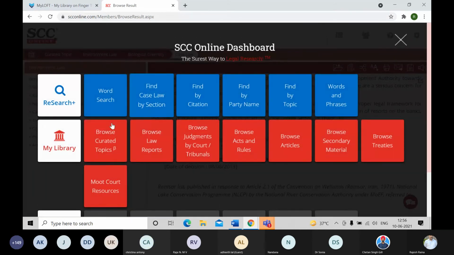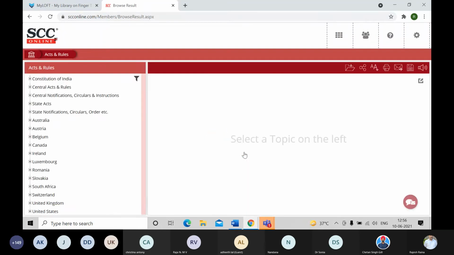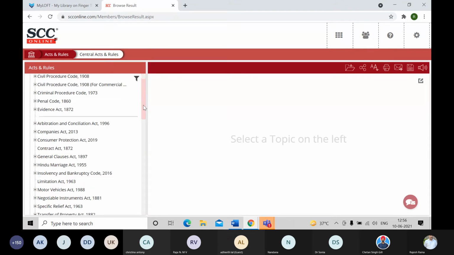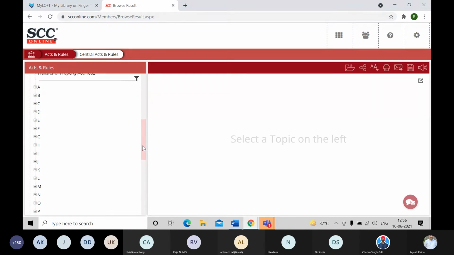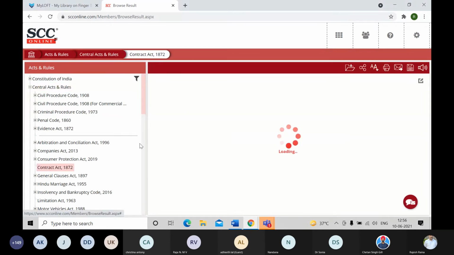Coming back to the dashboard, I'll move to browse acts and rules now. In this, you get the entire Constitution of India, the central acts, the state acts, and also the notifications. In central acts, we have put all the principal major acts on top. The second half has the rest of them, less frequently used, in bunches of alphabetical order A to Z. Now I will select one act over here. Let me choose the Contract Act.